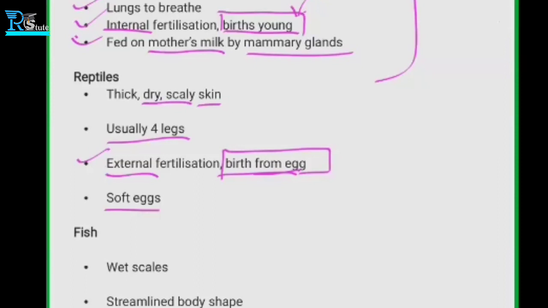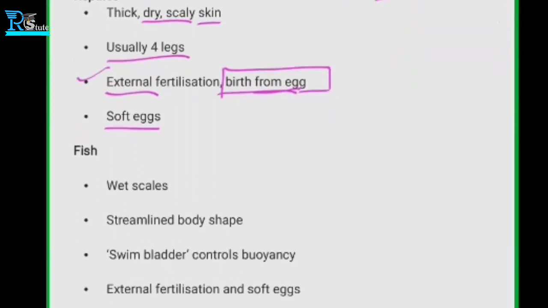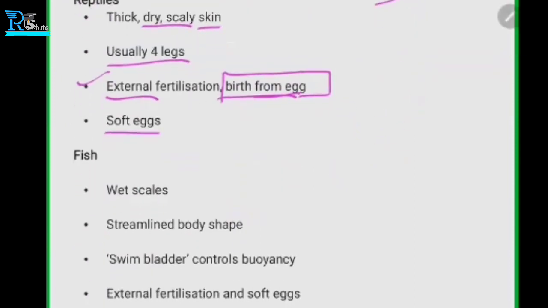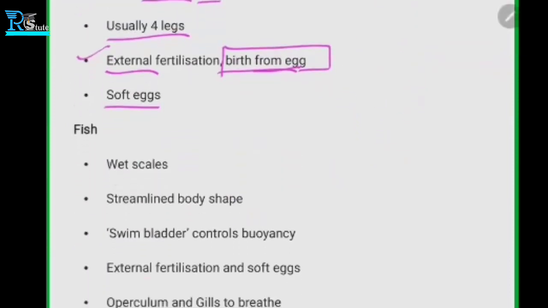So next one, the vertebrate group is the fish. They have wet scales. So we are talking about the skin. How is the skin of the fishes? They have wet scales. The scales are present on the skin. And what about the body shape? They have a streamlined body shape. Why? So that they can resist the water.